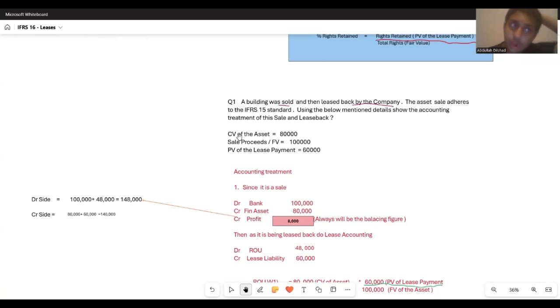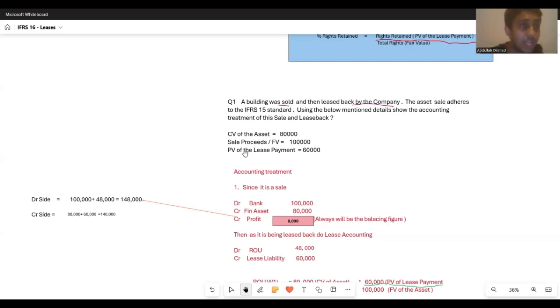Now, you would have gone through the concepts of leases, so I don't need to explain what the present value of lease payments is, but let me give you a small hint. We would have taken that asset for about 5 years or 10 years of lease period.